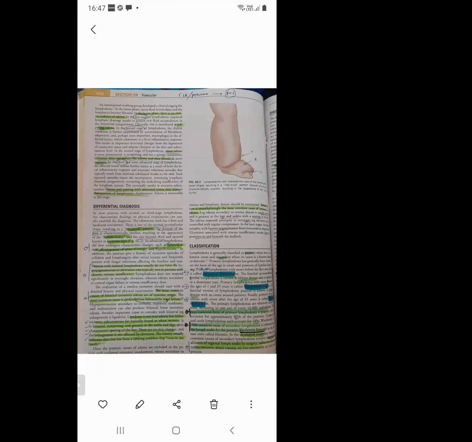Next, what are the different stages? There are 3 stages: first stage, second stage, third stage. In the first stage, the patient will present clinically with a pitting edema. In the second stage, the patient will present with a non-pitting edema.